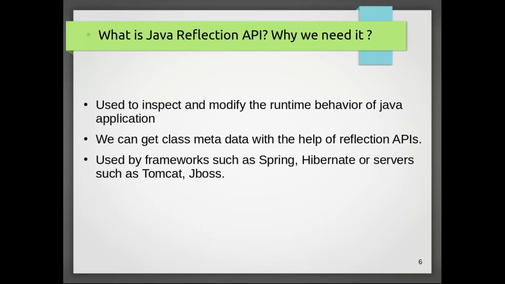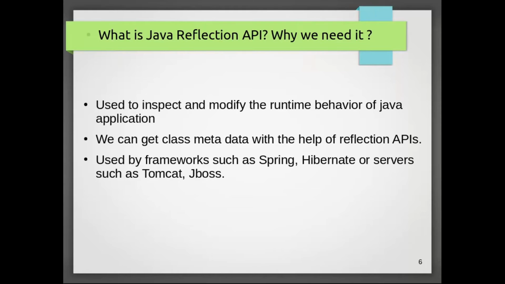Another question is, what are the Java reflection APIs? Guys, mostly when we are developing any framework, we need some APIs to gather the class metadata. Why do we need the reflection APIs? They are used to inspect and modify the runtime behavior of Java applications.